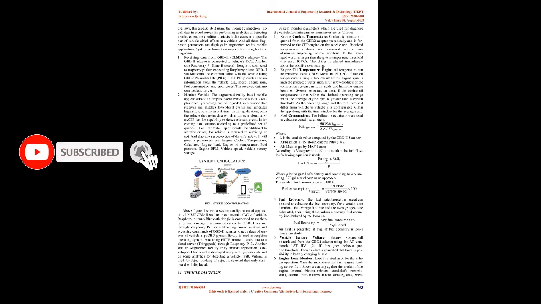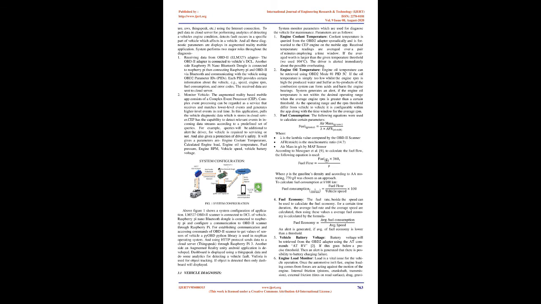2. Monitor vehicle. The augmented reality-based mobile app consists of a complex event processor, CEP. Complex event processing can be regarded as a service that receives and matches lower-level events and generates higher-level events in real time. In this application, it pulls the vehicle diagnostic data which is stored in cloud server. CEP has the capability to detect relevant events in incoming data streams according to a predefined set of queries.